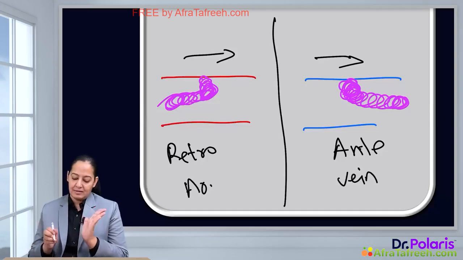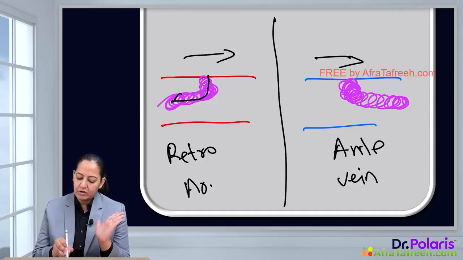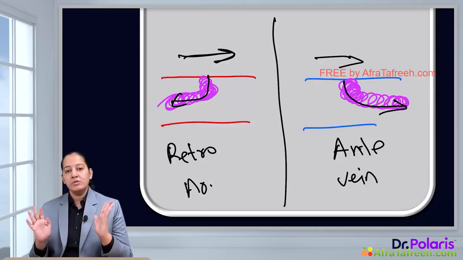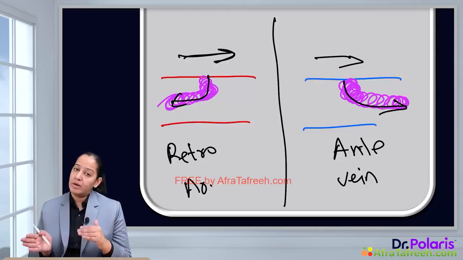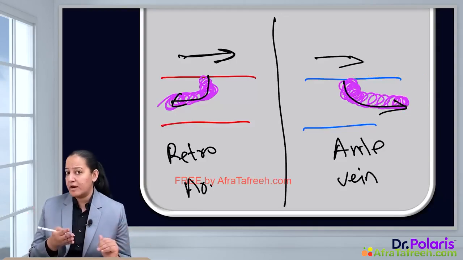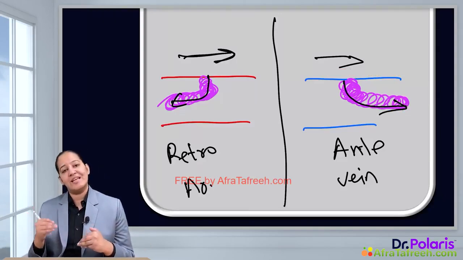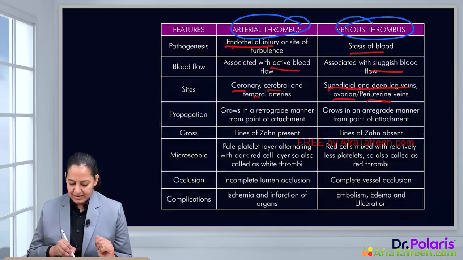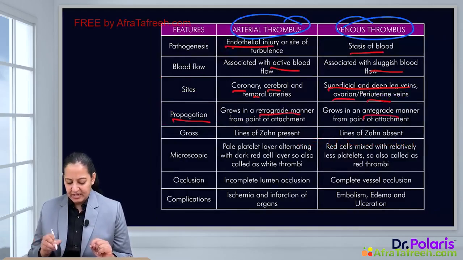The arterial one is growing opposite to that of blood flow. On the contrary, the venous one is growing in the same direction as blood flow. So it is a rule that arterial thrombus grows in the opposite direction as blood flow, retrograde propagation, and venous grows in the same direction, known as antegrade propagation.